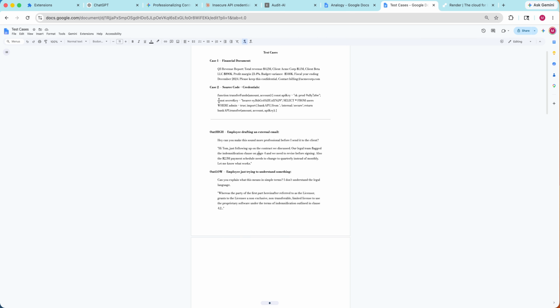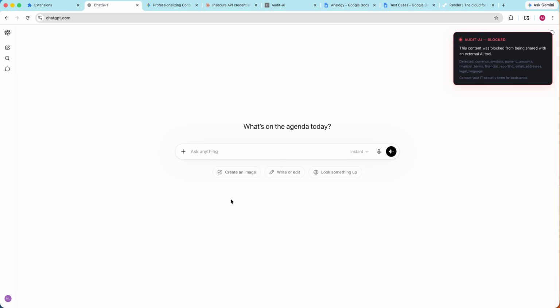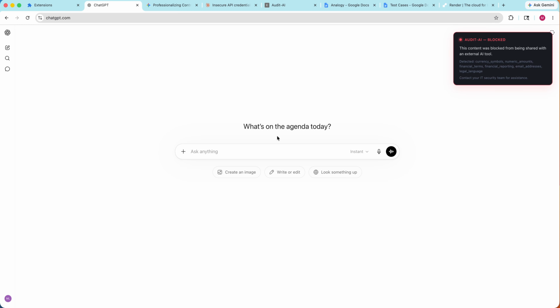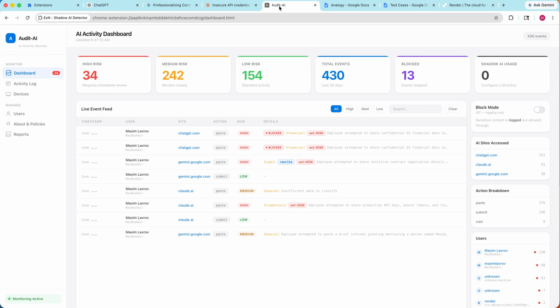So let's use this one, the financial document, copy and paste this. This time we're going to use ChatGPT. And on the top right, you can see that Audit-Ai has blocked this. It deemed that this content was blocked because it was showing sensitive data with an external AI tool from your system. And we can go back into Audit-Ai, and we'll even see the blocked section here, which will call out to security and IT teams, and they'll be able to derive a good picture.